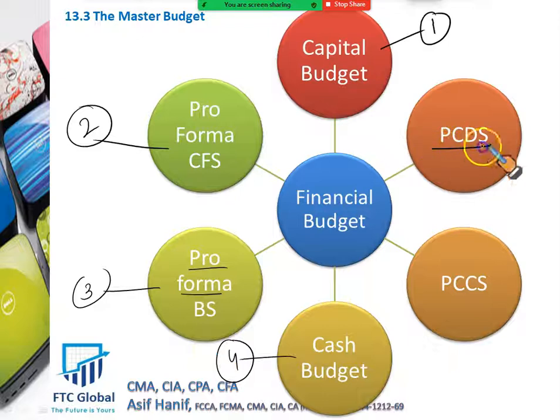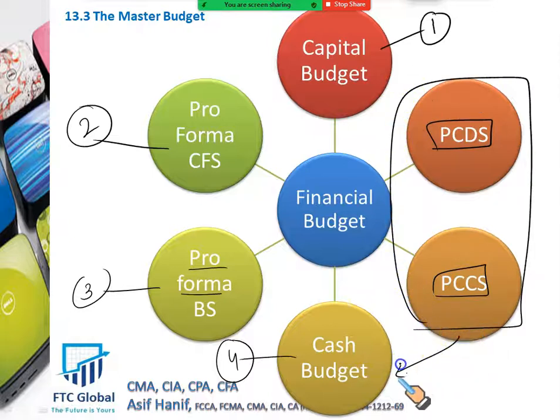Then what is this? PCCS and PCDS. This is a very important part of your cash budget. They are the components of the cash budget. PCCS is the projected cash collection schedule. It means how much cash we are going to collect in which months from our customers and different sources. So how much cash we will receive in the coming periods. This one is PCDS, the projected cash disbursement schedule, meaning how much cash we are going to pay in the coming months.